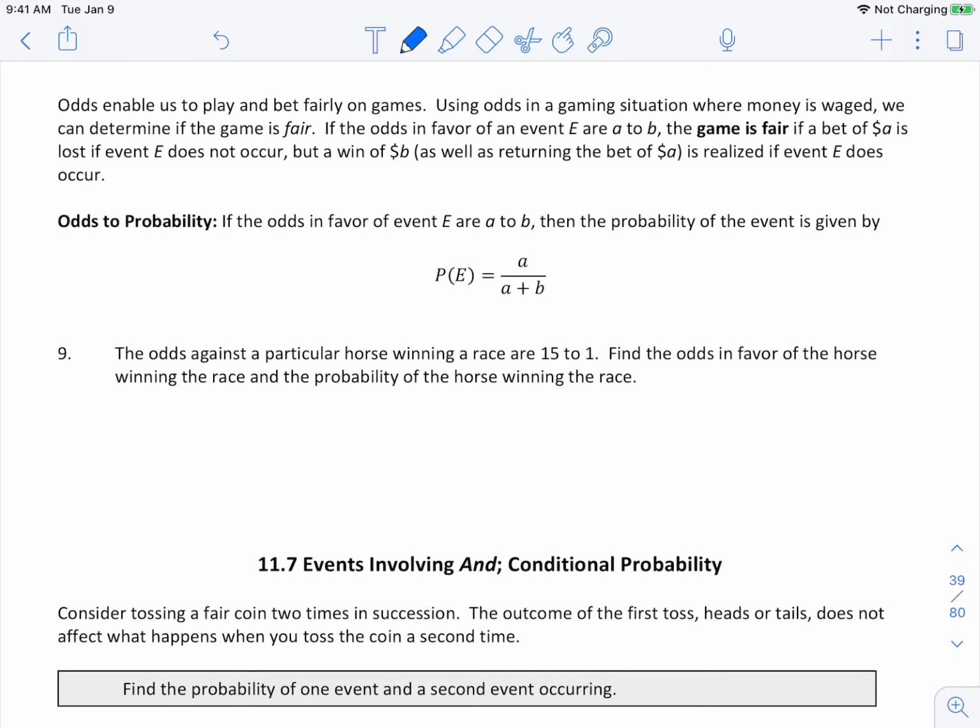So it says the odds against a particular horse winning a race are 15 to 1. Find the odds in favor of the horse winning the race and the probability of the horse winning the race. So I want you to take a minute and try to do this one, please.